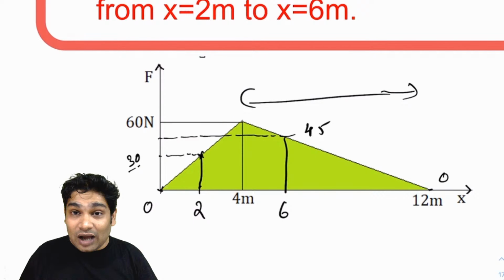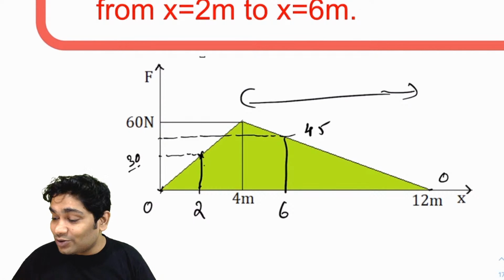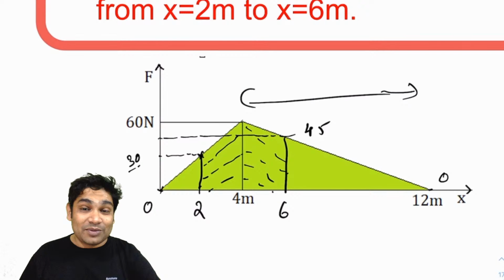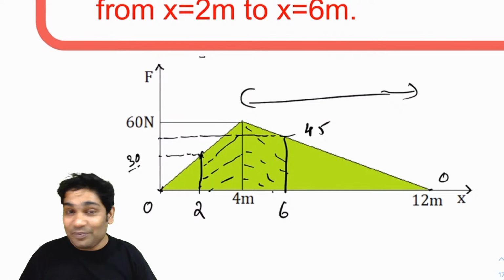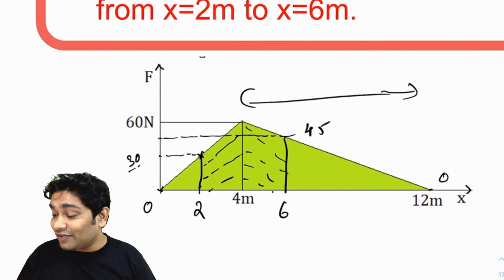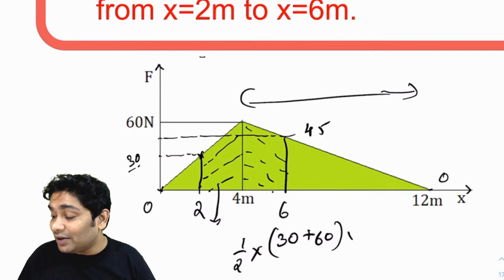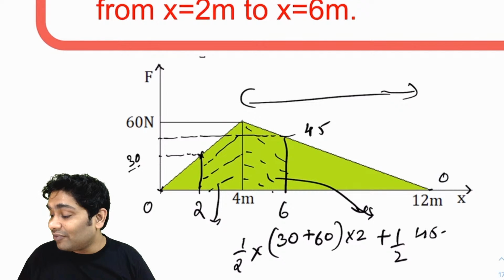Alright. So now all I need to do is find the areas of these two parallelograms and add them together. What is the area of a parallelogram? Half the sum of parallel sides into the distance between them. The area would be half into the sum of parallel sides, which is 30 plus 60, into the distance between them, which is 2, plus the area of the other parallelogram, which would be half into 45 plus 60, into 2 again.